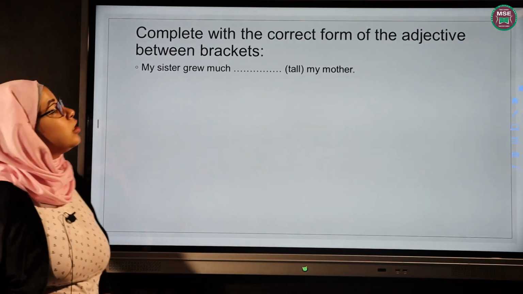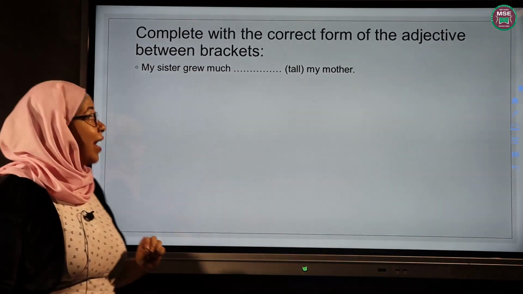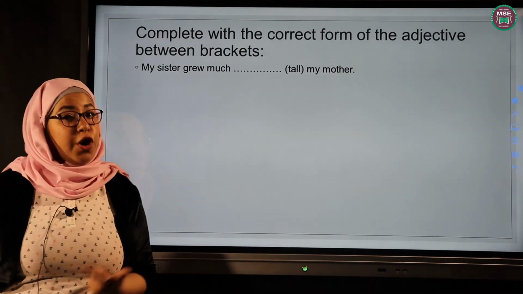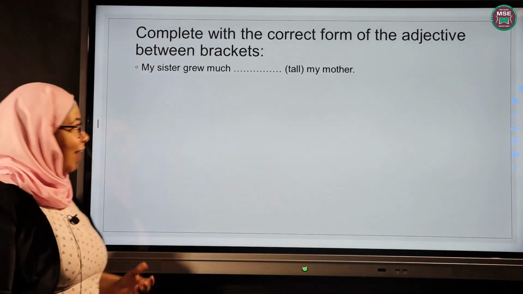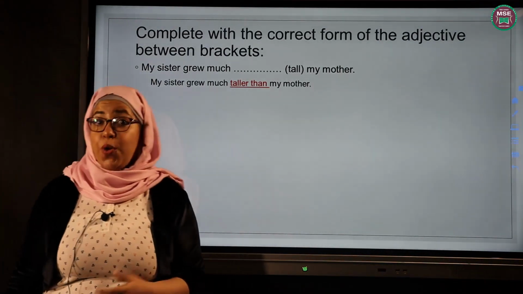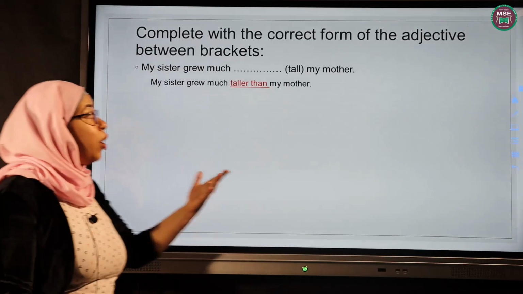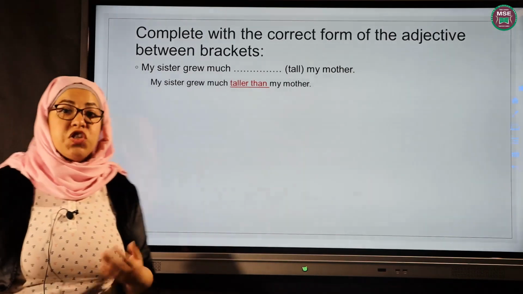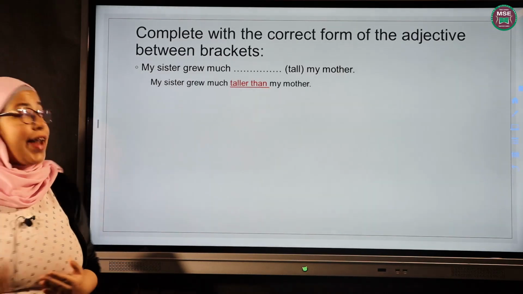My sister grew much tall my mother. So remember, this one I have a comparison between two things, my sister and my mother. What did we say we are going to use? Do you remember how we use it? I'm sure you do, and I'm sure you answered correctly. It's my sister grew much taller than my mother. So in comparative, we add er plus than to an adjective. So tall becomes taller than, fat becomes fatter than, thin becomes thinner than. So in comparative, where I compare between two things, I usually add er plus than to an adjective.